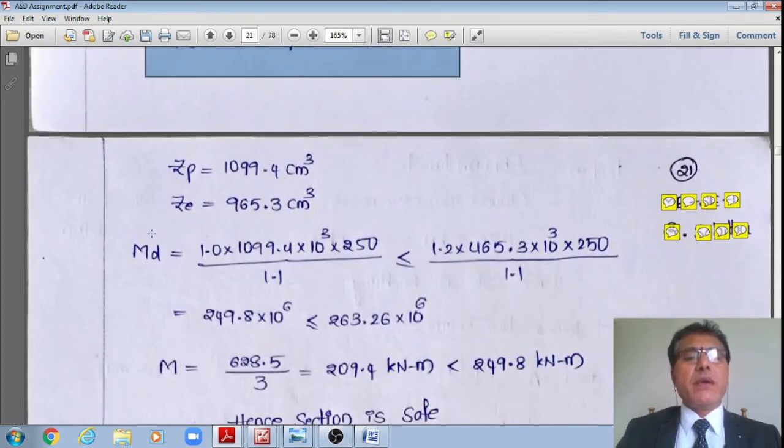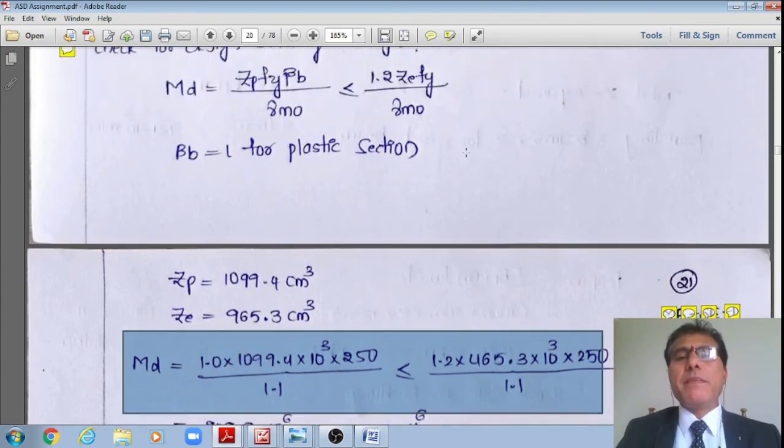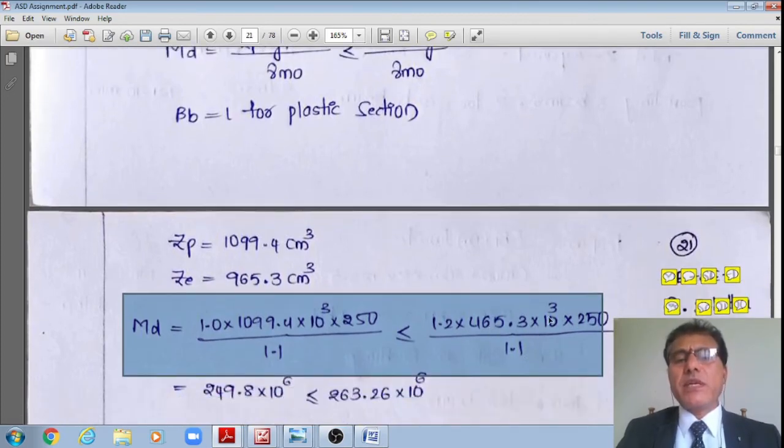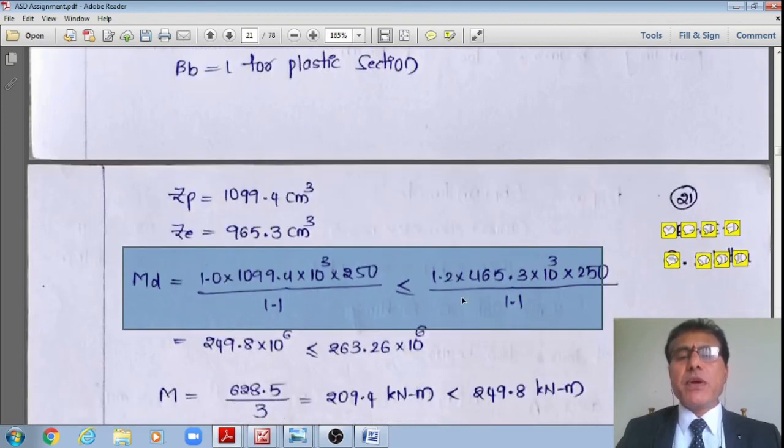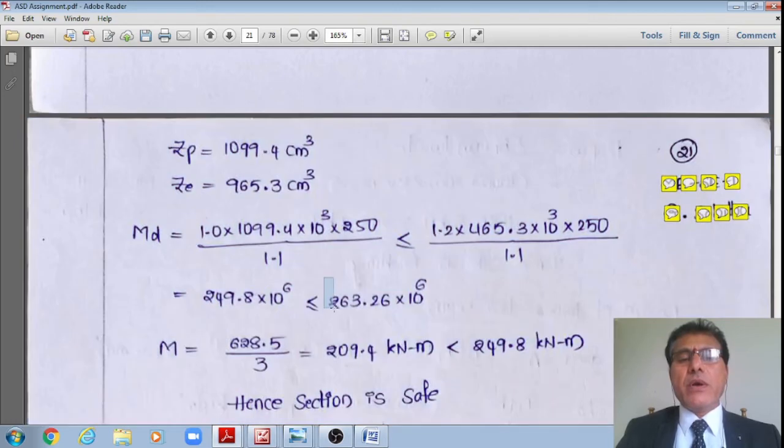Therefore, substituting these numeric values, 1 multiplied by the plastic section modulus, 1099.4 times 10 to the power 3, multiplied by 250 divided by 1.1, divided by 10 to the power 6, will work out to 249.8 kilonewton meter. This should be less than or equal to 1.2 multiplied by the elastic section modulus, 465.3 times 10 to the power 3, multiplied by 250 divided by 1.1, divided by 10 to the power 6. It works out to a value of 263.26. However, 249.8 is much less than 263.26.